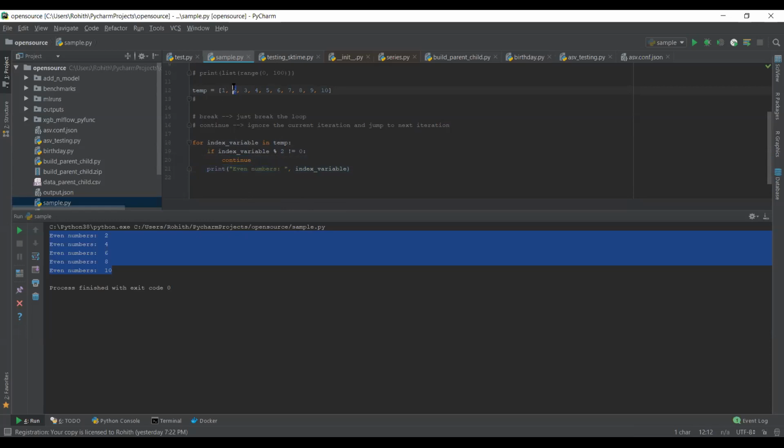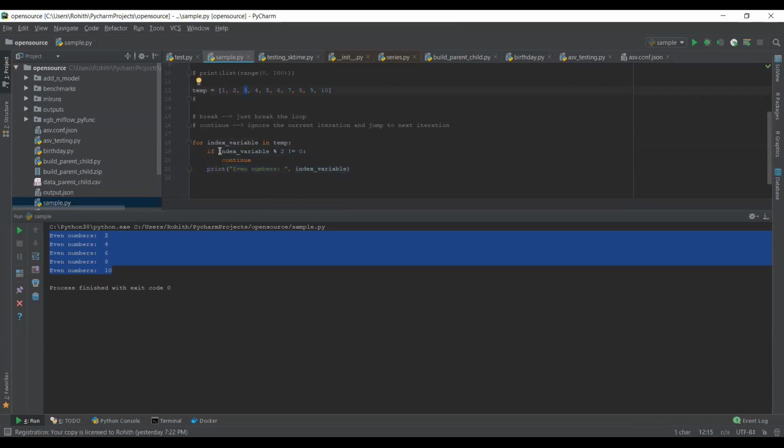When the value is 2, it comes here: 2 modulo 2 double equal to 0, because 2 is an even number. When you do modulo of 2, it is equal to 0. So this condition is not satisfied, and it executes this statement. It will jump to the next iteration. The next iteration is 3.